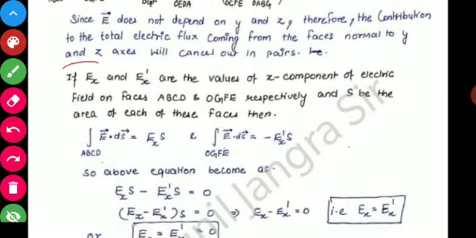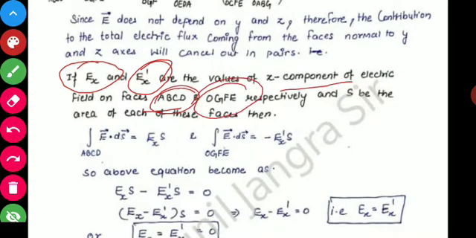Now we will take Ex and Ex dash as the values of the x component of electric field on faces ABCD and OGFE.